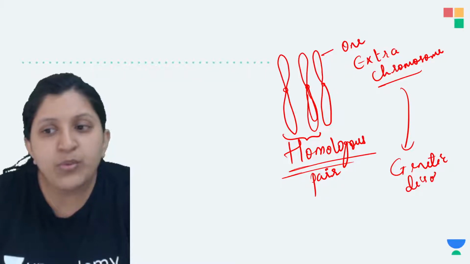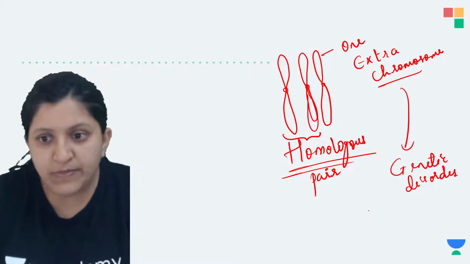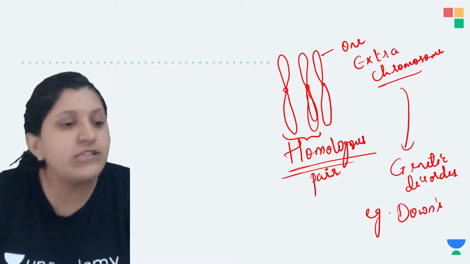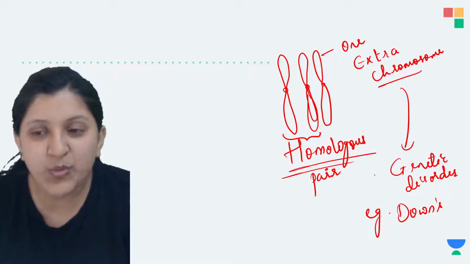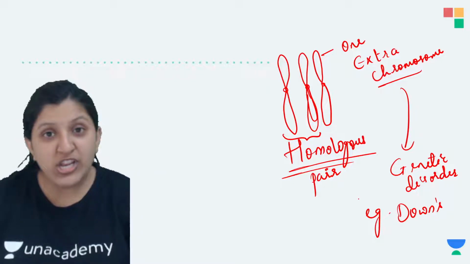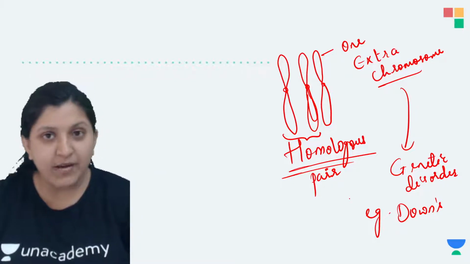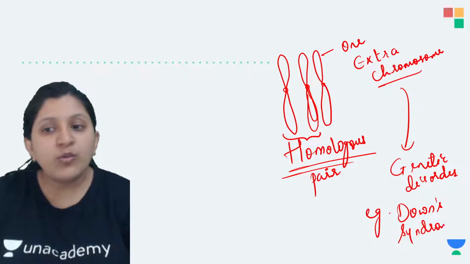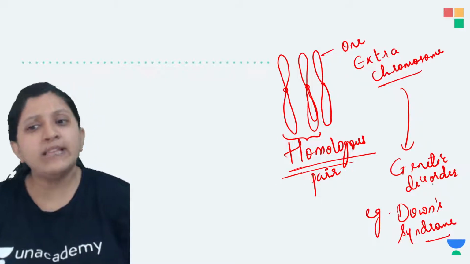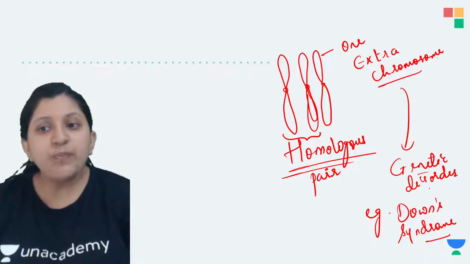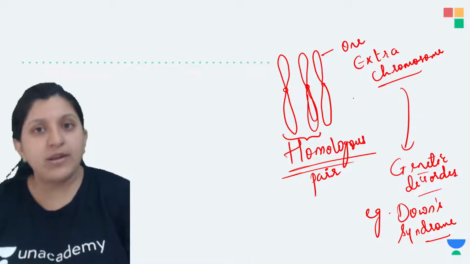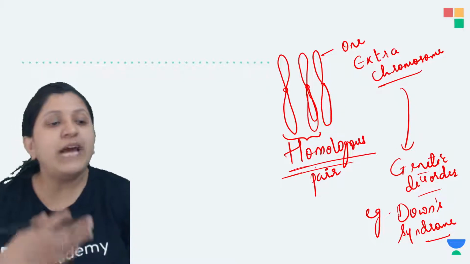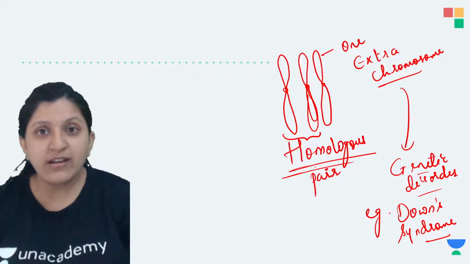An example is Down syndrome, which you have seen in the Taare Zameen Par movie. There is a separate school for special needs children, right? In the same way, all the children over there might be having some genetic disorder or other, and based on that there is a requirement. One extra chromosome is there, and because of that a lot of body features are changed.